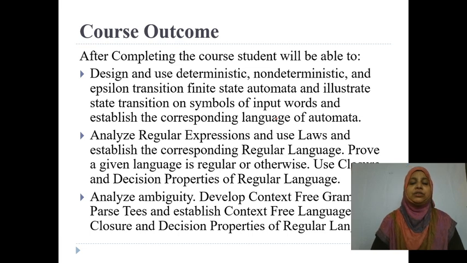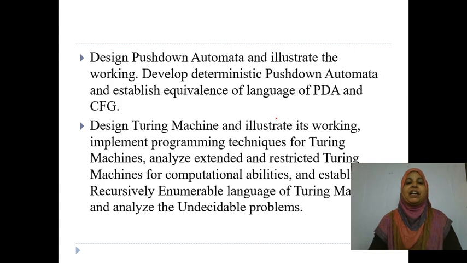Here you are going to draw the parse tree and establish the context free language. Whenever you get any context free grammar, you are going to learn what a context free language is. All those things you are able to compute after the completion of the third unit. Now, design the pushdown automata, how that pushdown automata works, and the equivalence between pushdown automata and context free grammar. All those things you are going to learn in the fourth unit. So this is the fourth course outcome of your automata theory subject.